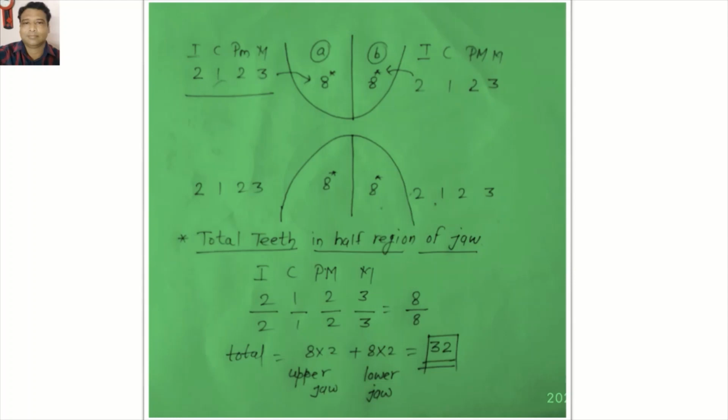It means in the first half of the upper jaw the total number of teeth is 8, while in the half portion of the lower jaw the total number of teeth is 8. So the total number of teeth in the upper jaw is 16, while the total number in the lower jaw is also 16. So the total number of teeth in adult human beings is 32.